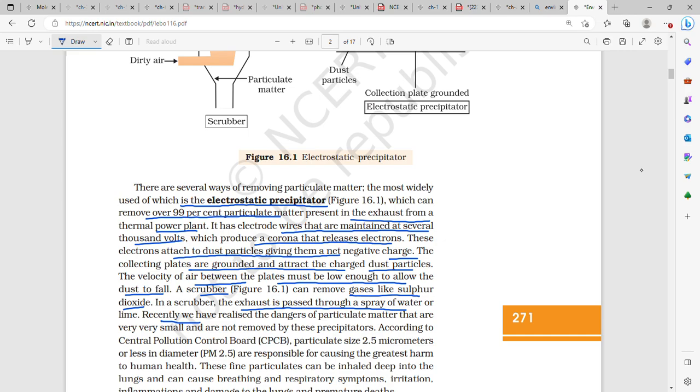Now, a scrubber can remove gases like sulfur dioxide. In a scrubber, the exhaust is passed through a spray of water or lime.